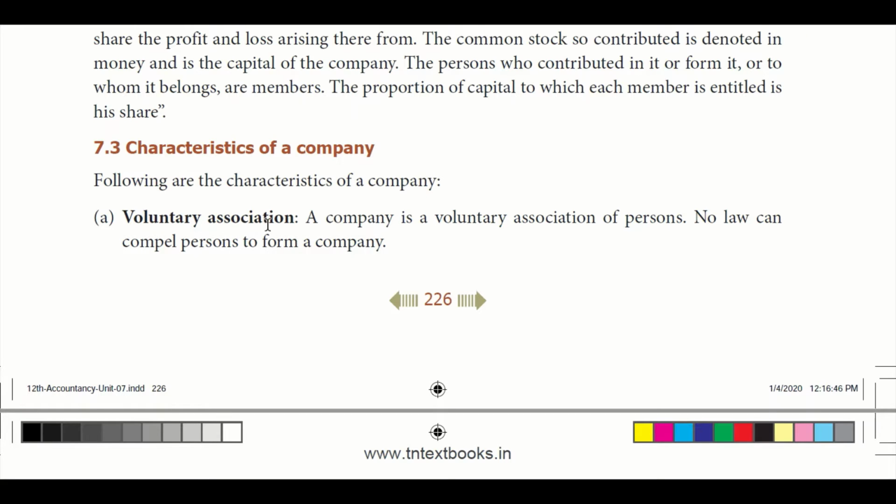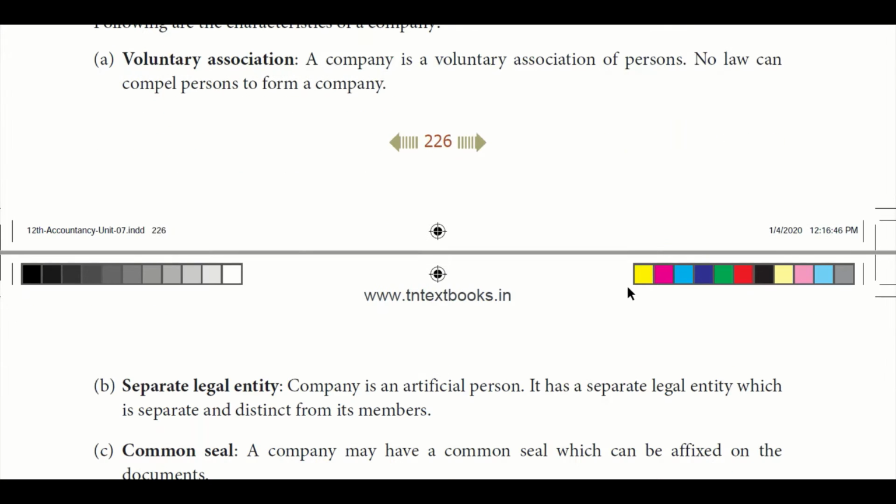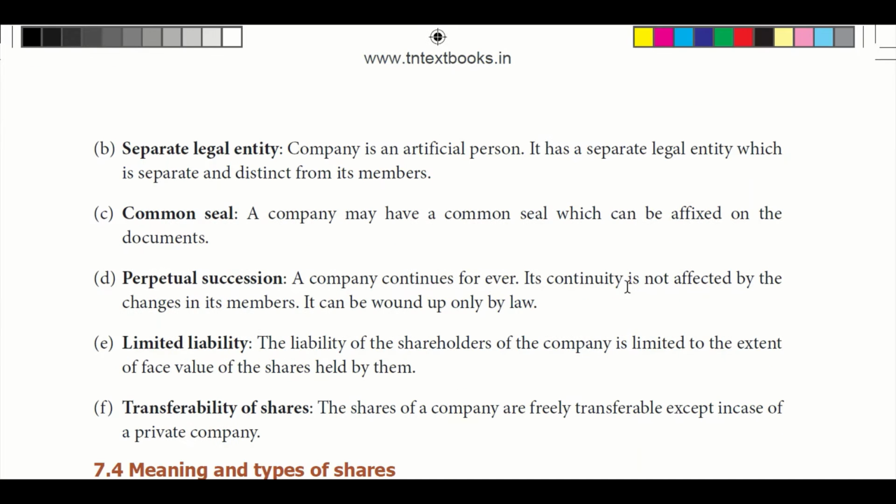It is a voluntary association. A company is a voluntary association of persons. No law can compel any person to form a company. So only if they agree to create a company by their voluntary means, they can form a company. There is no compulsion for any person. And there will be a separate legal entity, meaning it is an artificial person. So it has a separate legal entity which is separate from its members, meaning the shareholders.